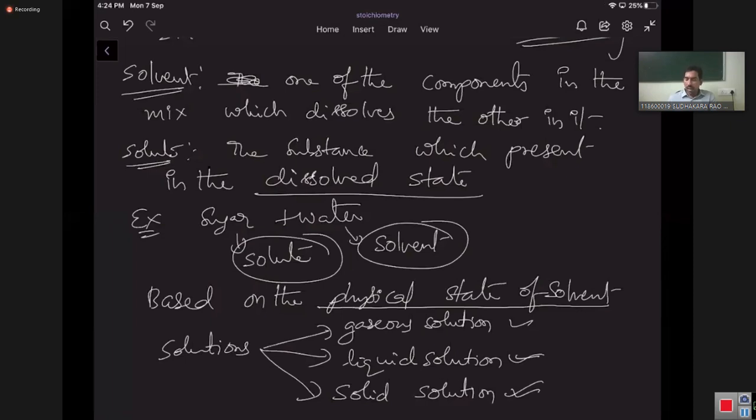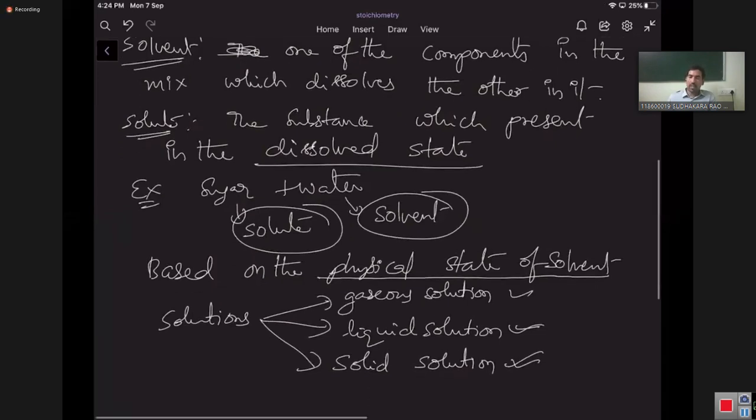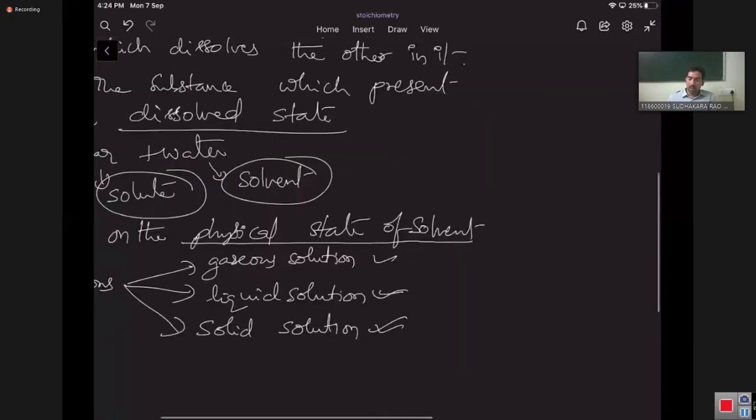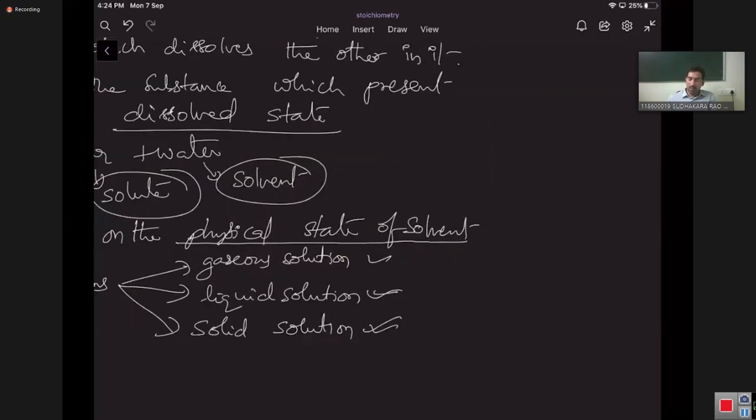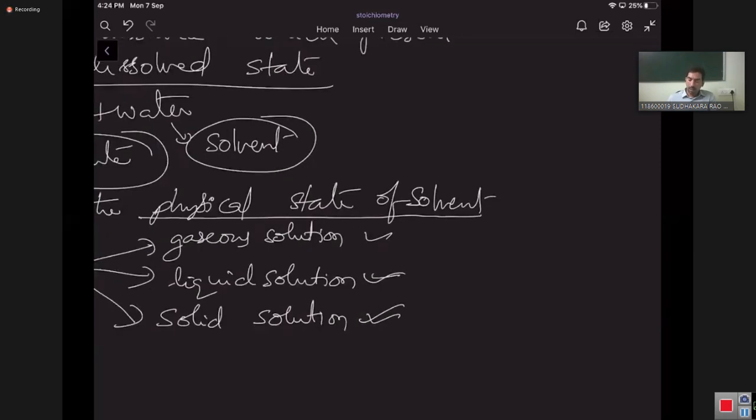So the three types of solutions again can be classified into three types each. What is that?